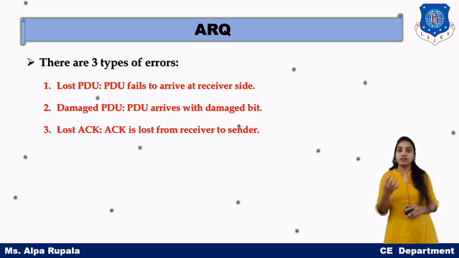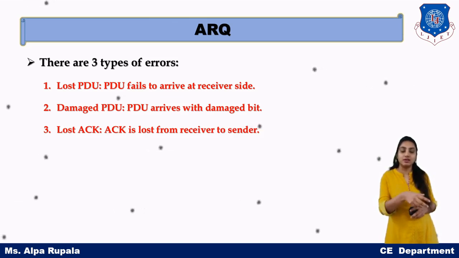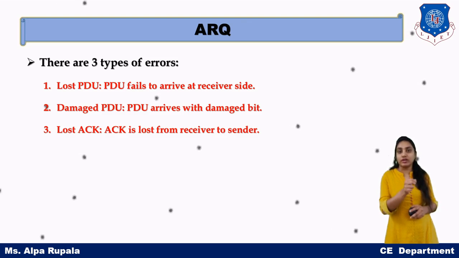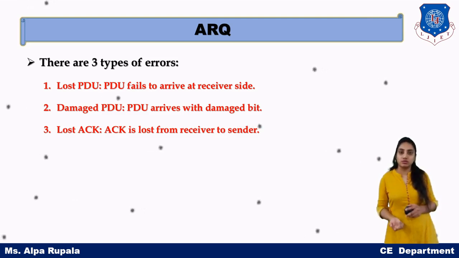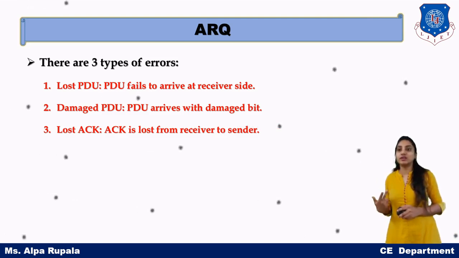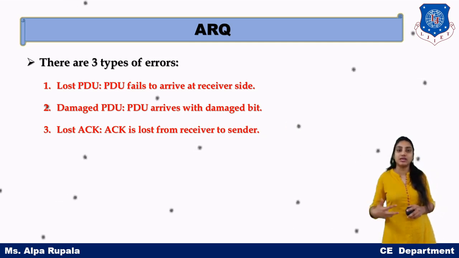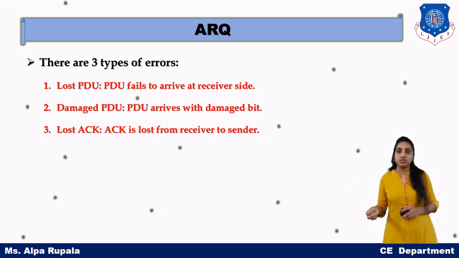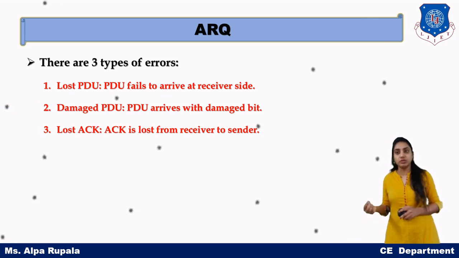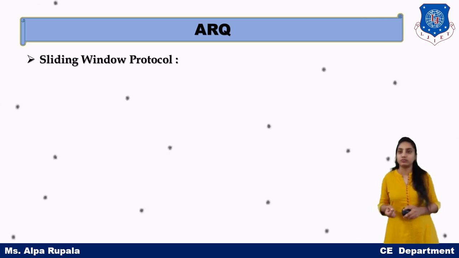Suppose we send data from sender to receiver, and the receiver sends an acknowledgement message that it has successfully received the packet or PDU, but that acknowledgement is lost. So we can have three different types of error in ARQ: lost PDU, damaged PDU, and lost acknowledgement.